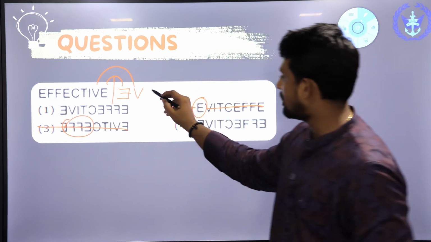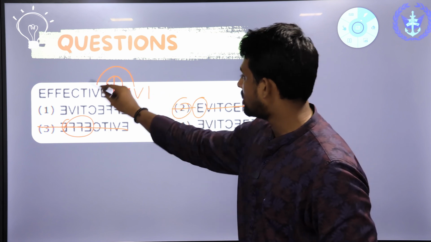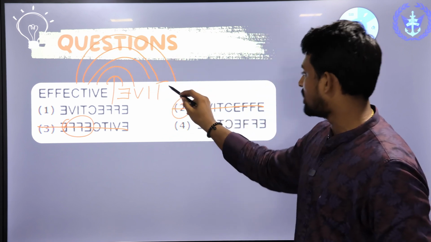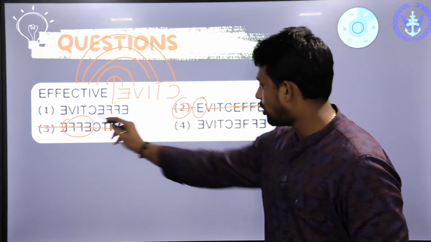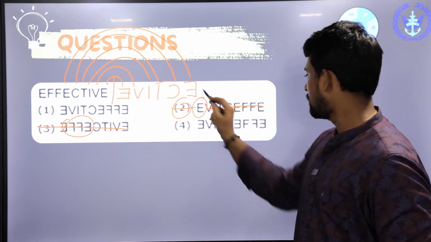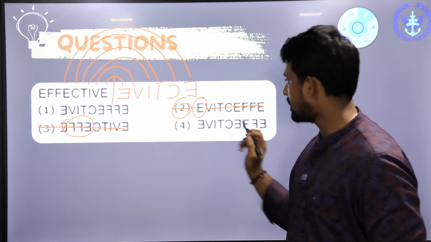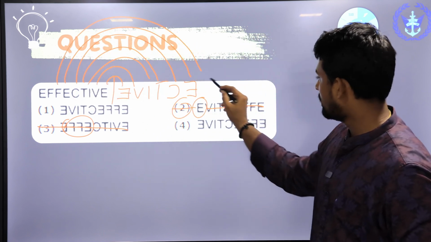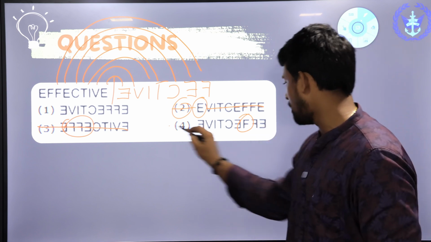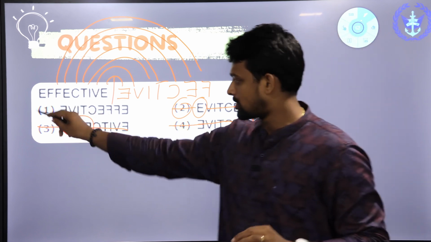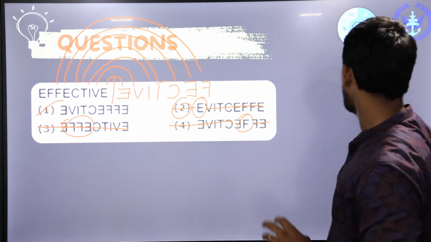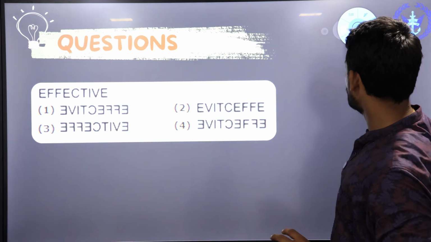The next alphabet is I. Next one is T, no changes. Then C, we will change C. Both the options are having C as it is. The next again is E. Yes, and the next one is F. F should be like this. Over here F is the normal F, so we can eliminate this option as well. So the answer is 1. This is how you solve the mirror images questions of alphabets. Now it is time for you to solve the question.